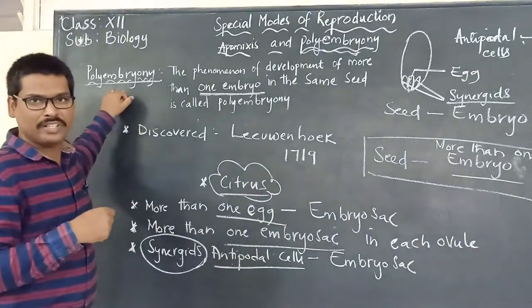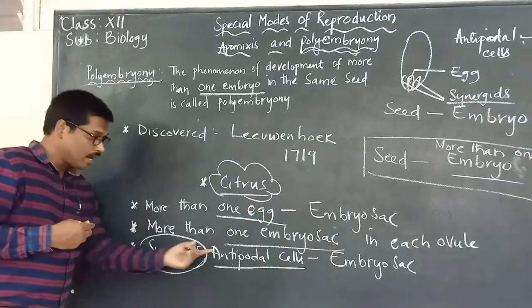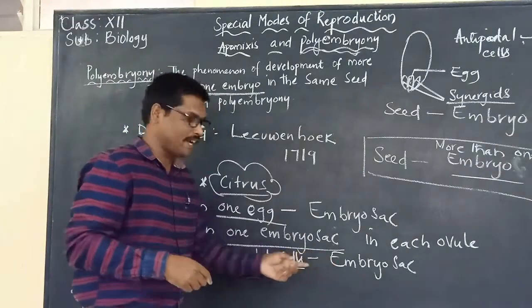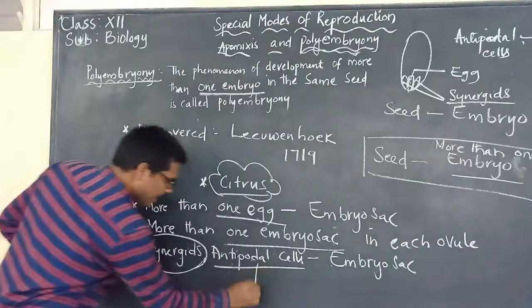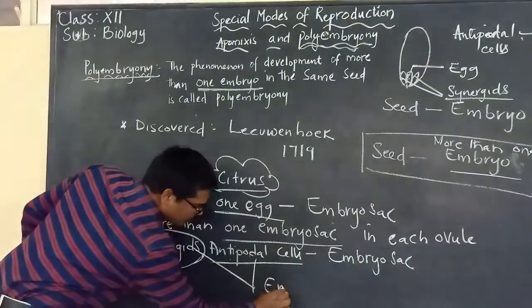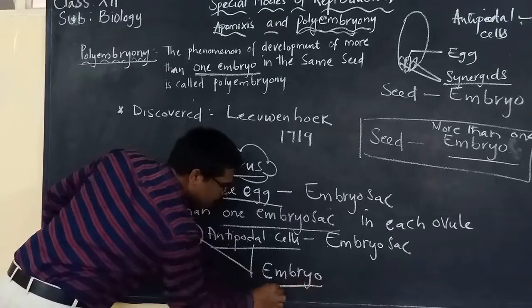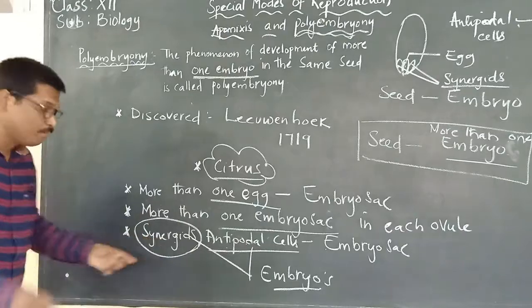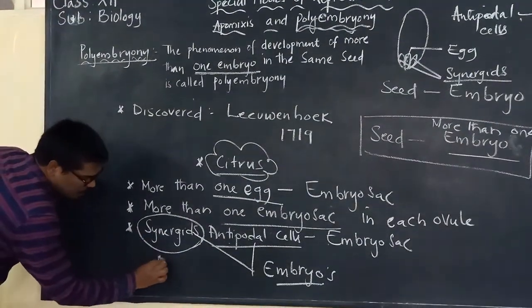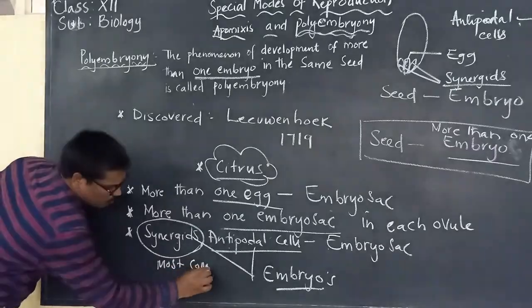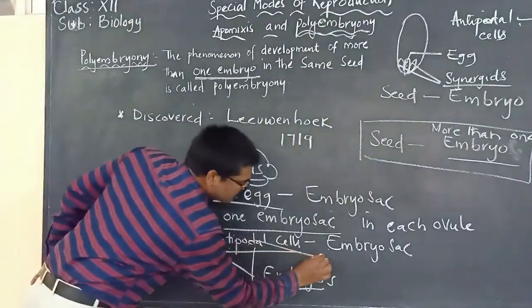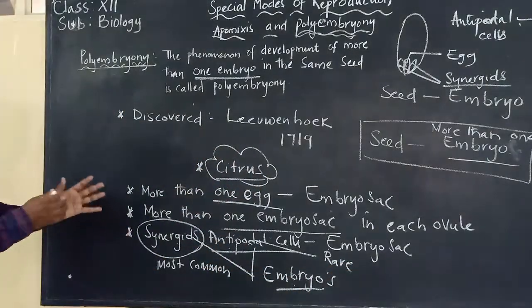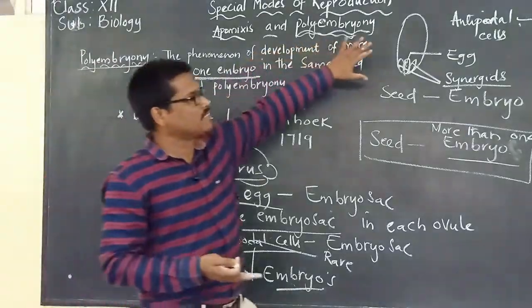But here, our aim is polyembryony. And what we are saying is that synergids and also antipodal cells, which are present in the embryo sac, can develop into embryos. That is one point. Among these two, which is most common? The synergids are most common, and antipodal cells are rare in the formation of embryos.